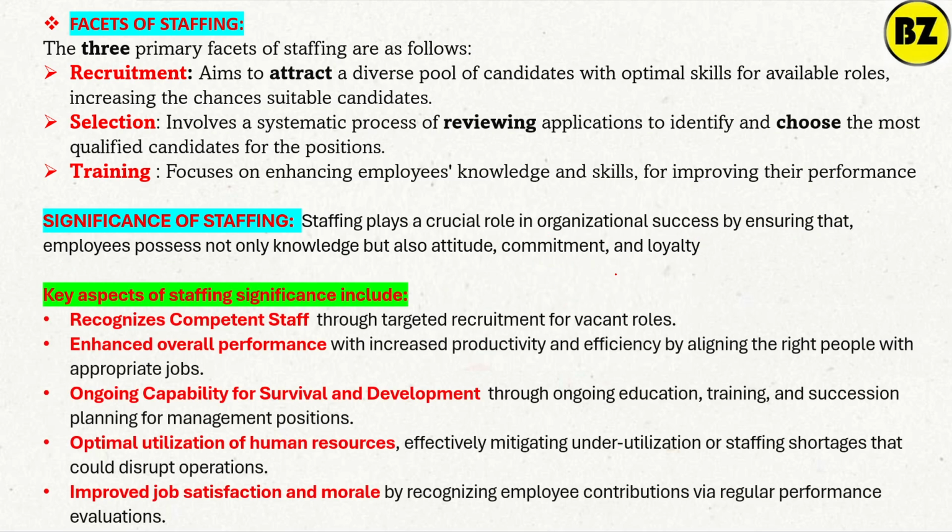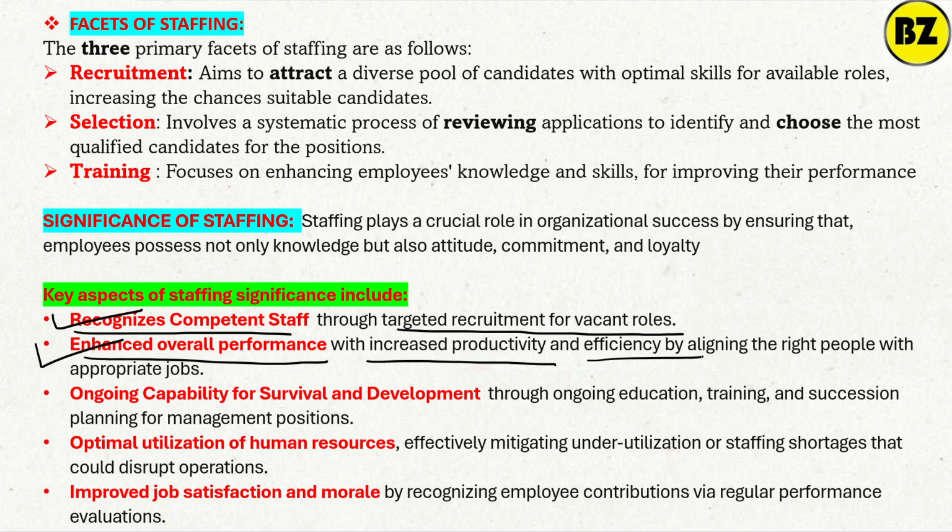Next, the key aspects of staffing significance include recognizing the competent staff through targeted recruitment for a vacant role, then enhancing overall performance. These are the aspects of staffing. Why is staffing significant? Staffing is helpful for recognizing the competent staff. Staffing enhances the overall performance with increased productivity and efficiency by aligning the right person in the right role.